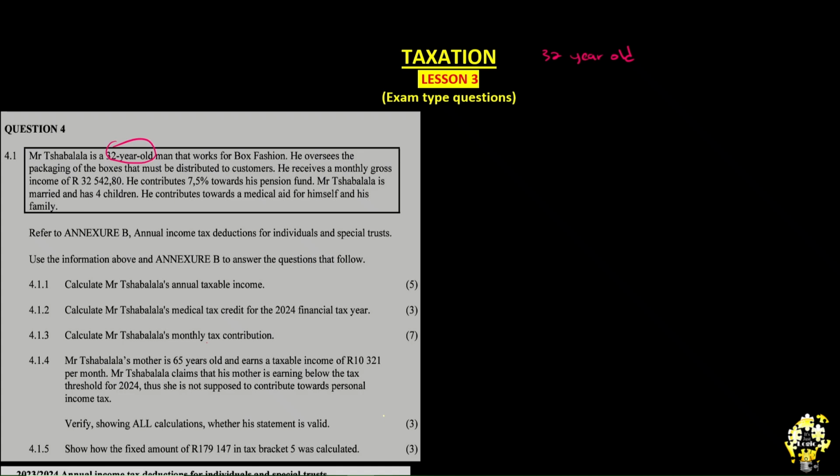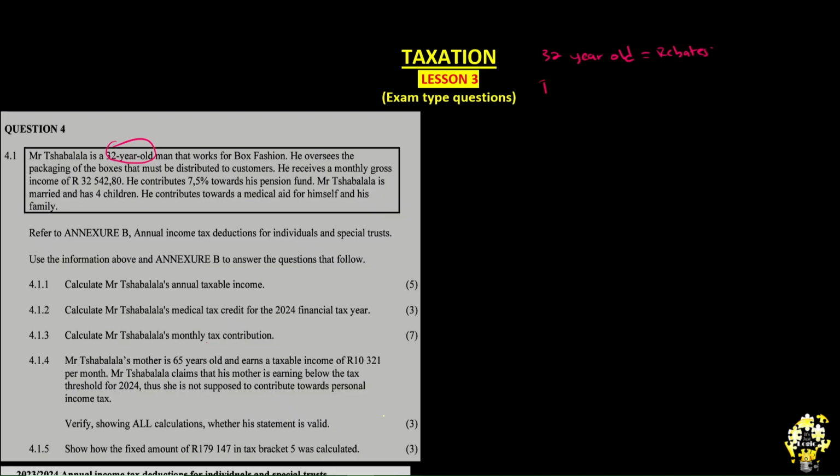And the reason why we know this is that this will help us when it comes to rebates. We don't necessarily need to know where he works. He oversees the packaging. We don't necessarily need to know what he does. He receives a monthly gross income, but this we need to know. So we know that there is a monthly gross income.